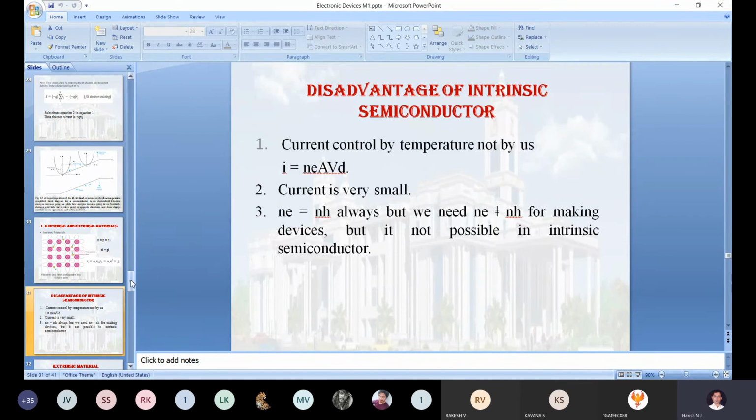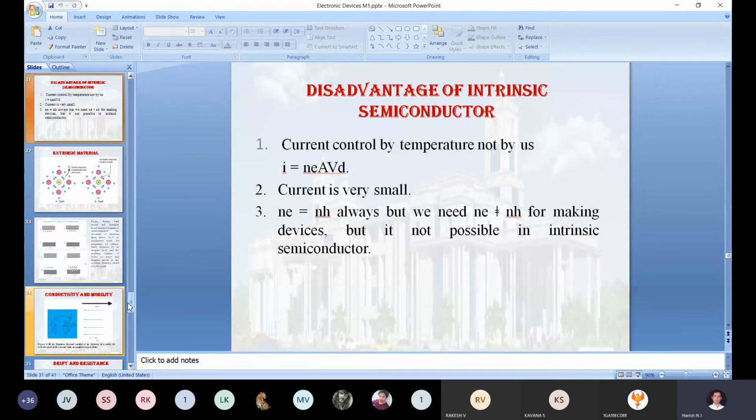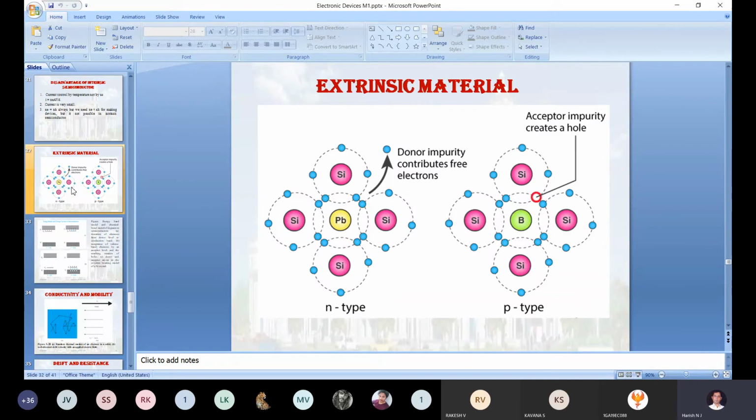Now, with the knowledge of the intrinsic, we will move to the concept of extrinsic semiconducting material. Extrinsic means, as I already told, you may add a pentavalent impurity or a trivalent impurity. If you add a pentavalent impurity, that type of impurity is called a donor impurity.